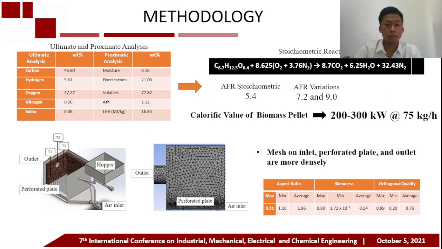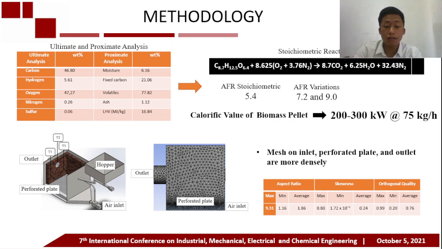Okay, in the methodology, first we identify the characteristics of the biomass pellet with proximate and ultimate analysis, and then use them to make a stoichiometric reaction for burning biomass pellets. From this reaction, we can get the amount of air needed to completely burn 1 kilogram of biomass pellets, which is 5.4 kilograms.